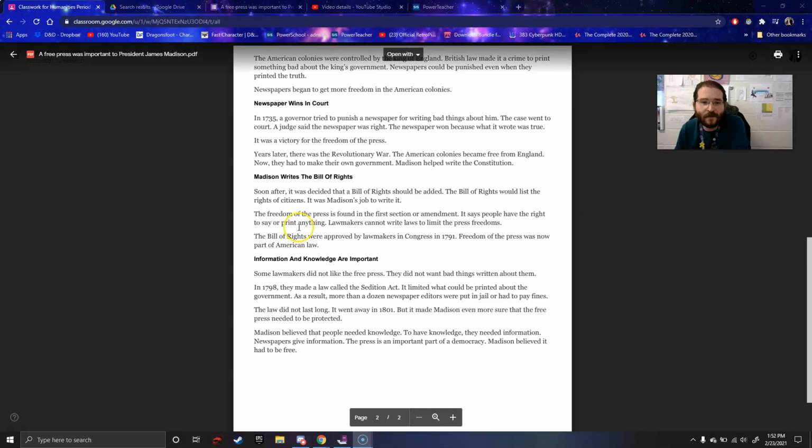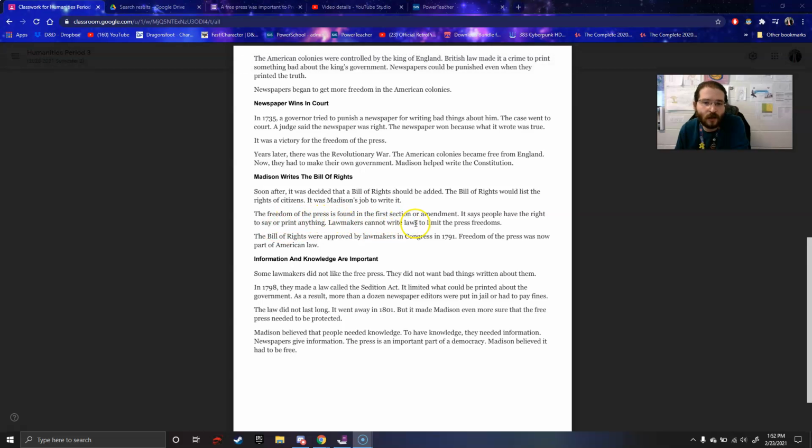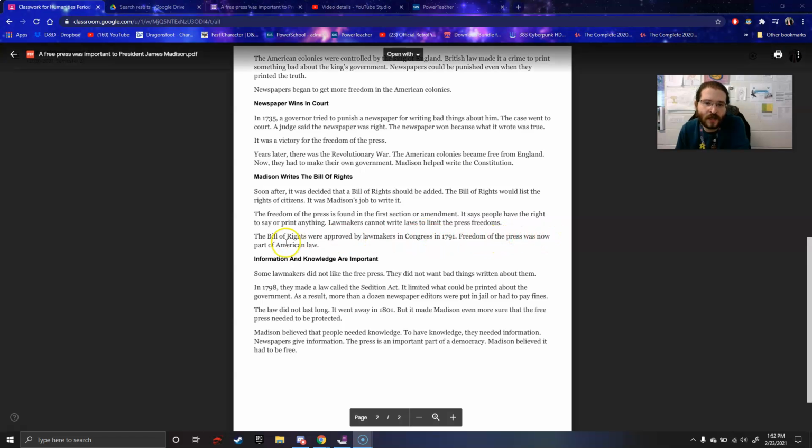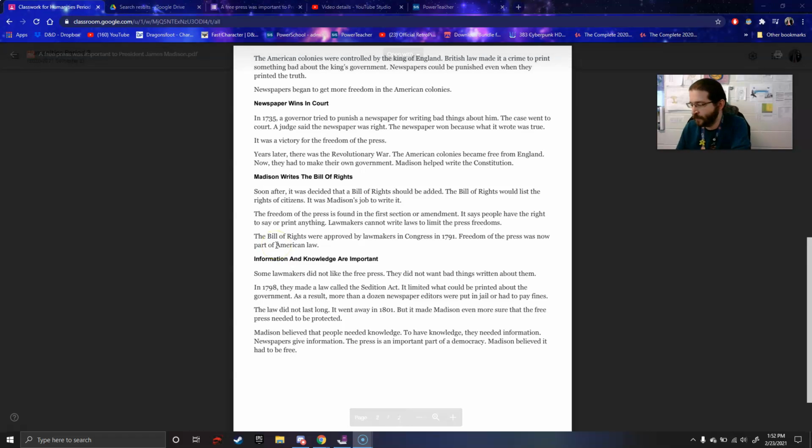It says people have a right to say or print anything. Lawmakers cannot write laws to limit the press freedoms. The Bill of Rights were approved by lawmakers in Congress in 1791. Freedom of the press was now part of American law.